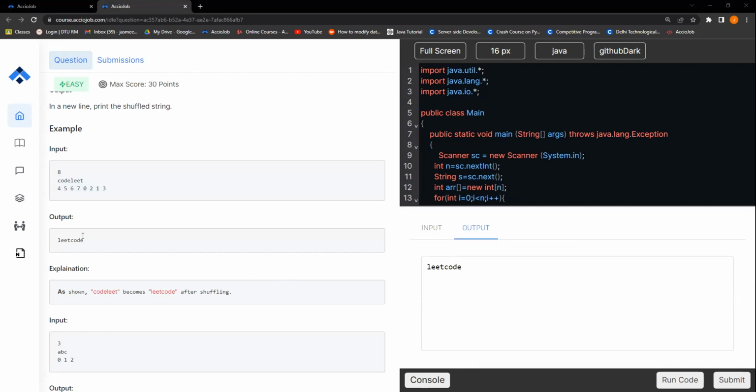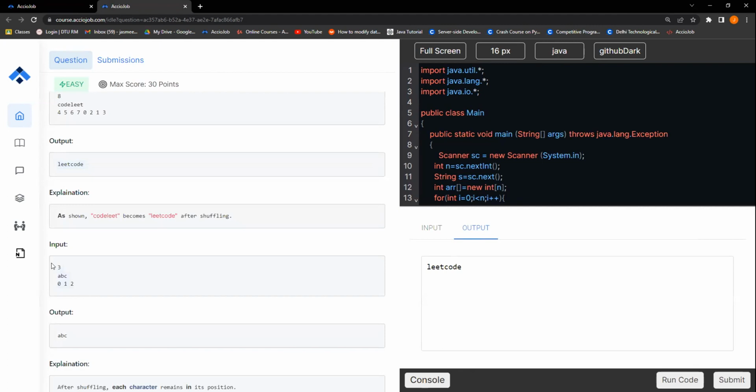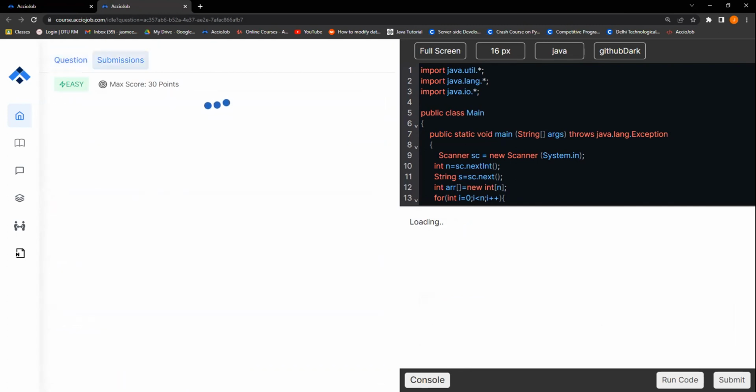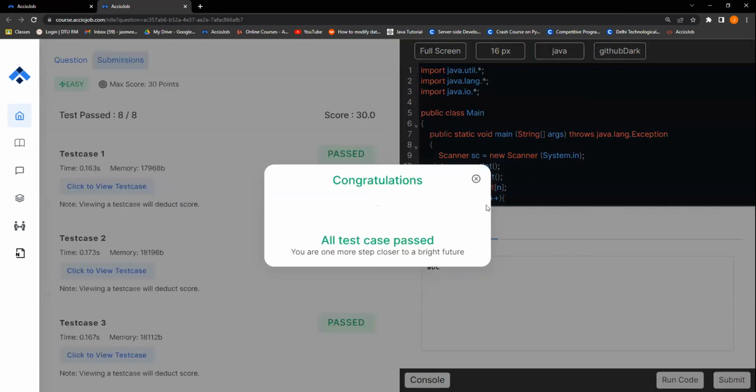So yes, you can see we got an output as the LeetCode, right? So yes, it is correct. Let's quickly check for one more. ABC. So we got an output of ABC, right? Let's try and submit it. Let's see if there is any error.